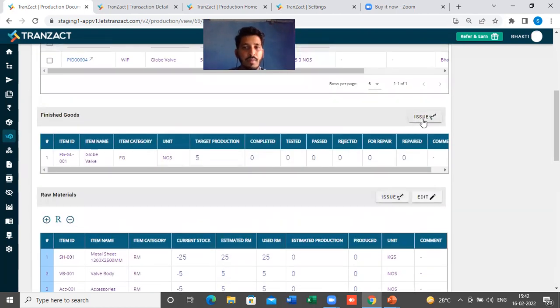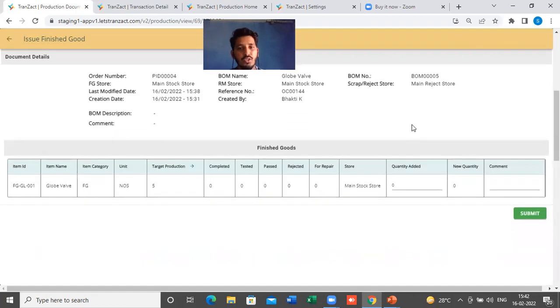If you want to submit the finished good here, for example, let's say my routings are done, I have issued the raw material, right? Then the next step is to submit the finished good. So I will just go here and click on issue. In the issue, the target production was 5. How much have I completed? I have to add the quantity here in my quantity added. So let's say I have completed all the 5. I will just click on this arrow button here, completed. It will come here automatically as 5 quantities, and I will submit it.